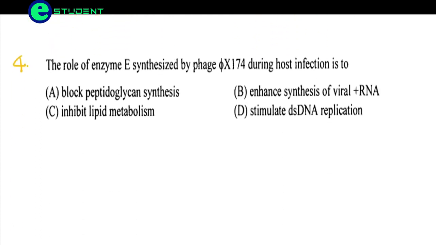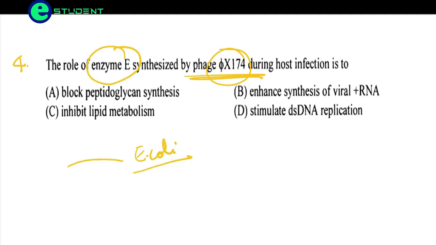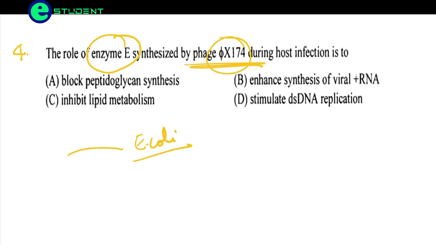Coming to the next question. The role of enzyme E synthesized by phage phi X174 during infection is... This phage infects E. coli and produces an enzyme E which blocks the synthesis of peptidoglycan.